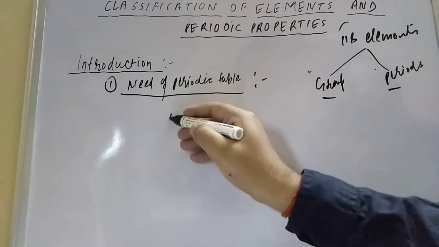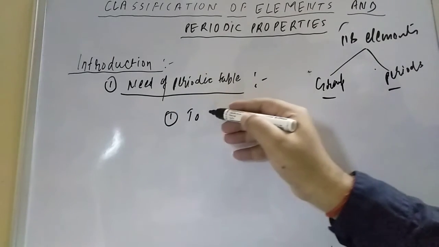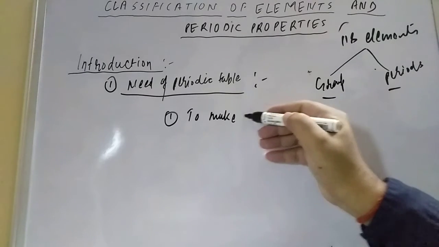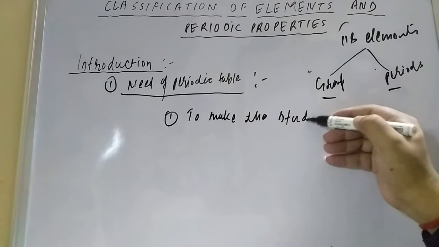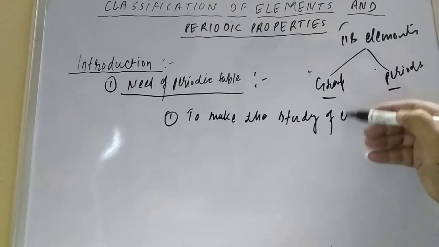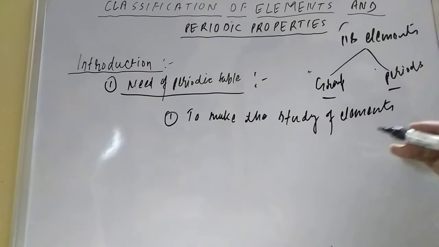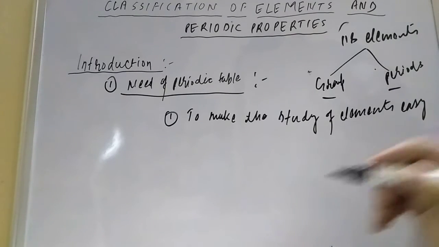So what is the first need of the periodic table? To make the study of elements easy. That is why we classify them.